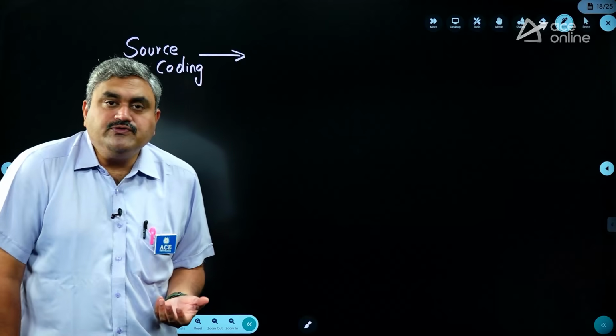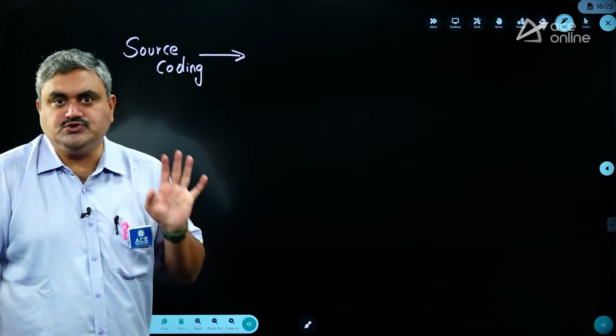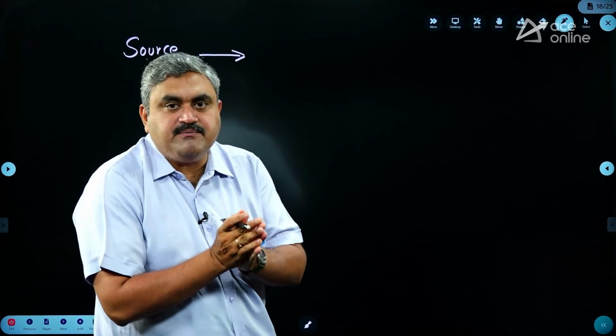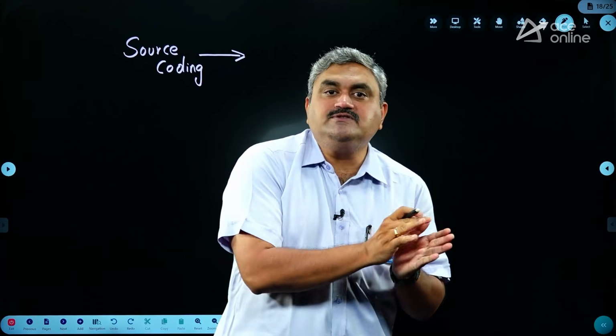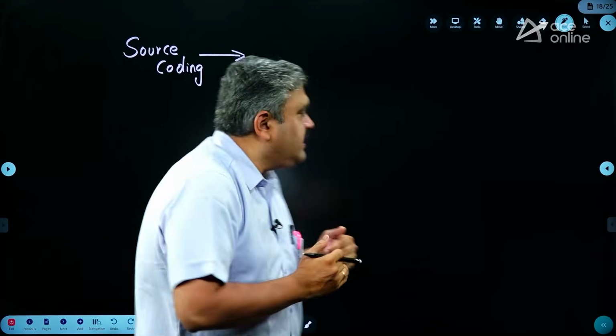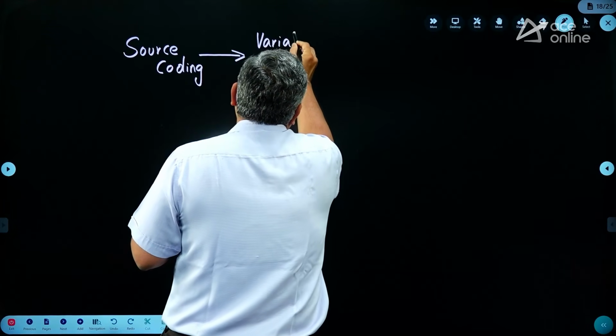Whenever you use source coding techniques, the average number of bits per symbol is reduced. That means instead of transmitting some 8 bits per symbol, you will reduce it to 5 bits per symbol. By using these coding techniques, we are using variable length coding schemes. That is the actual meaning here.